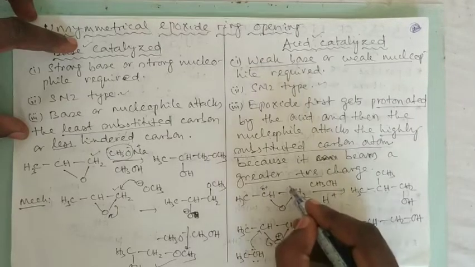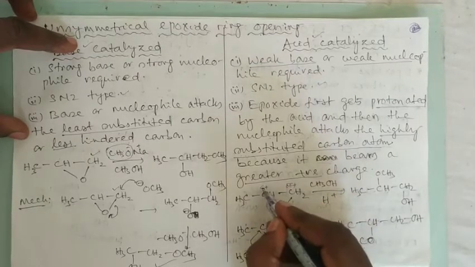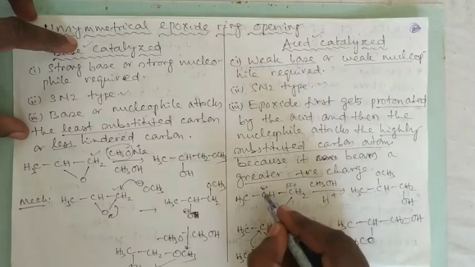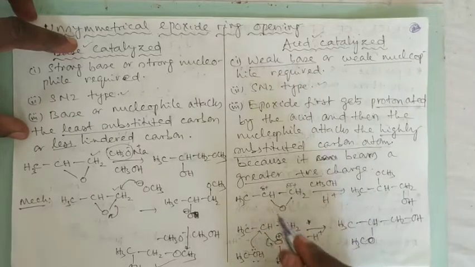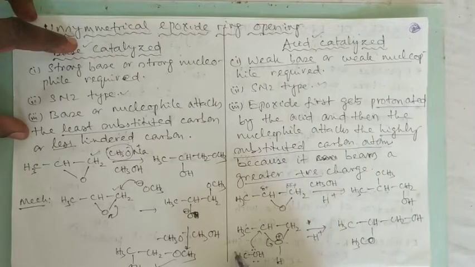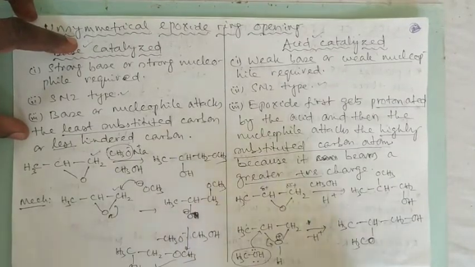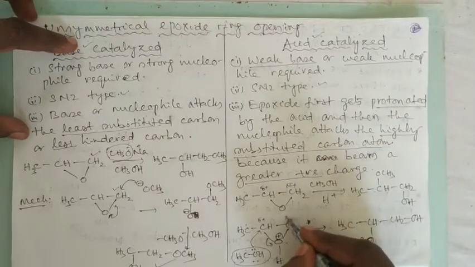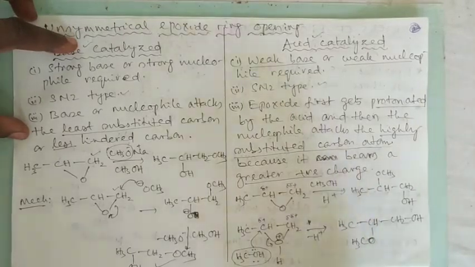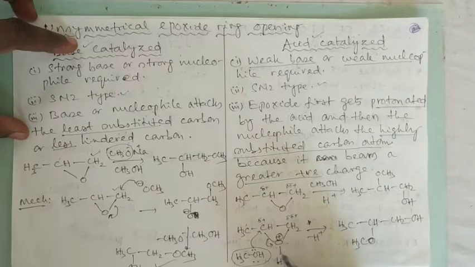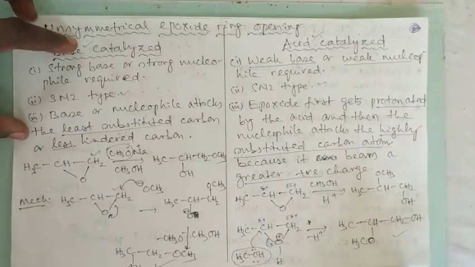If we write delta plus, this will be a small delta plus, and here the positive charge is comparatively more. Therefore, the weak nucleophile attacks this side. Now when it attacks this one, this bond breaks and we get this product.